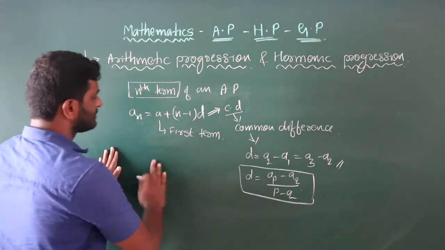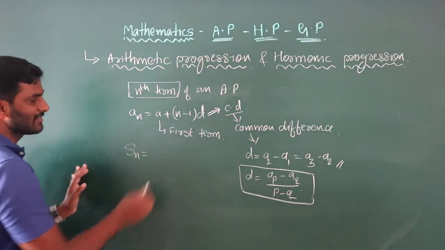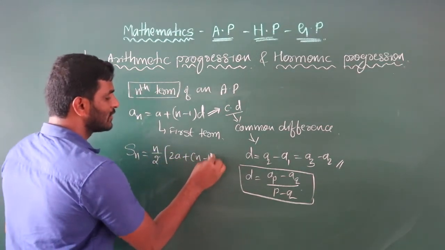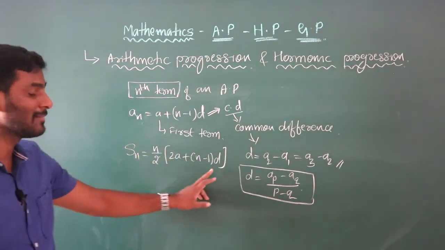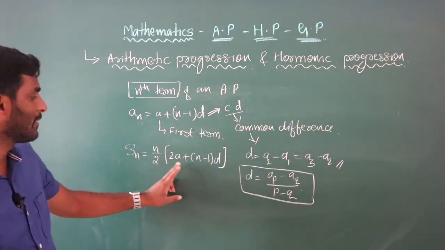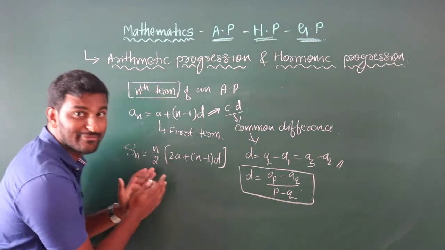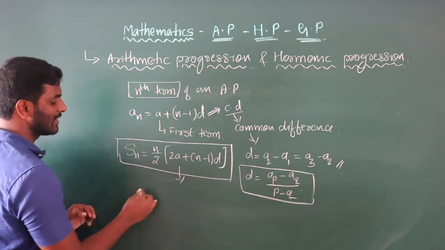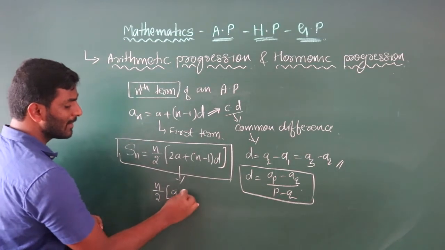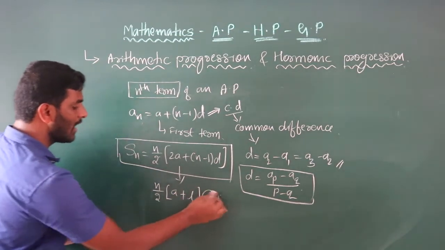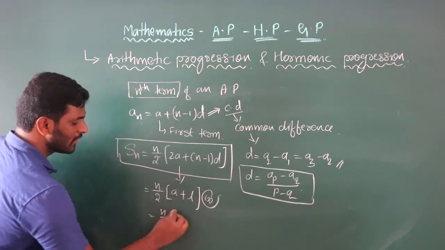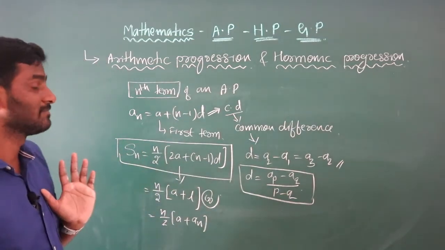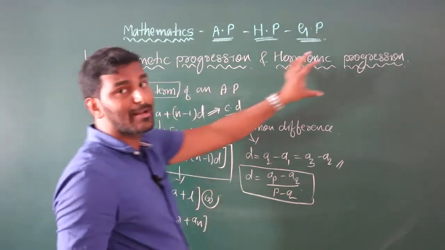And so, sum of n terms: if they give the sum, we have to use this formula. Sn is n by 2 into (2a plus (n minus 1) into d). It is the formula for finding the sum of n terms. Otherwise, this can also be written as n by 2 into (a plus l), or n by 2 into (a plus an). Both are the same. An is nothing but the last term.